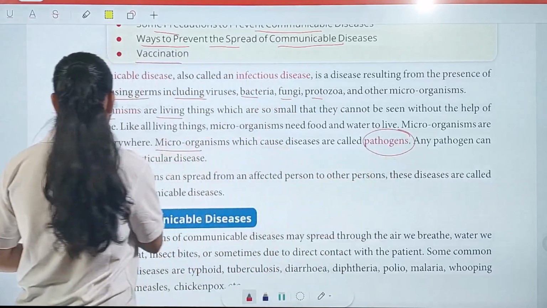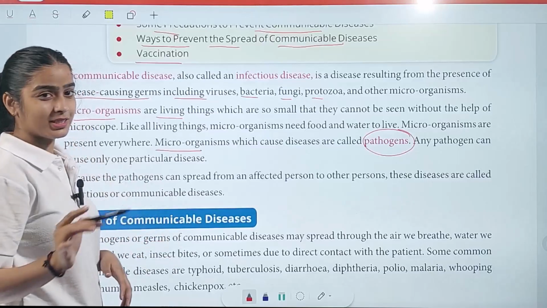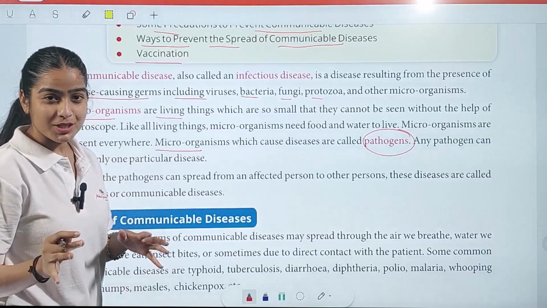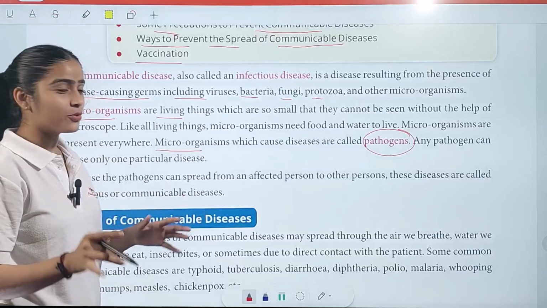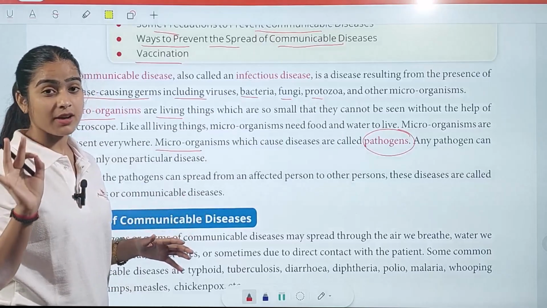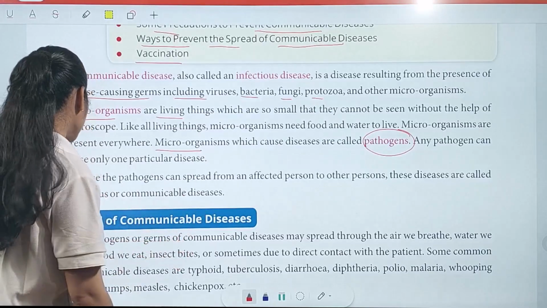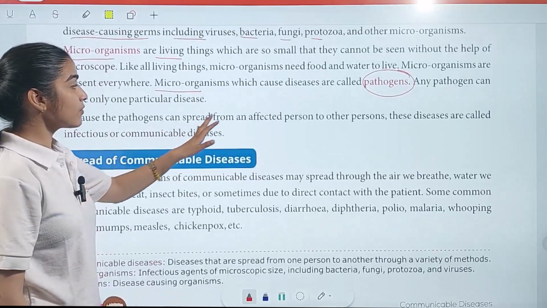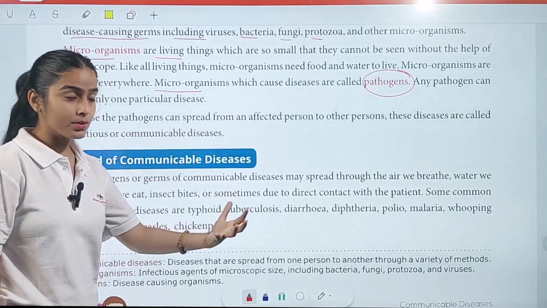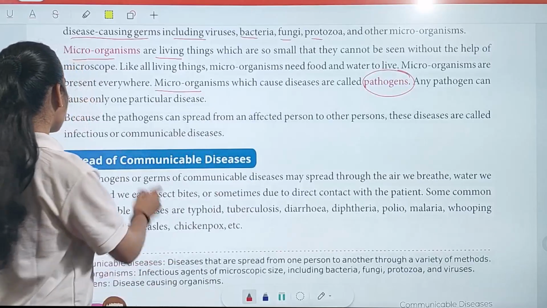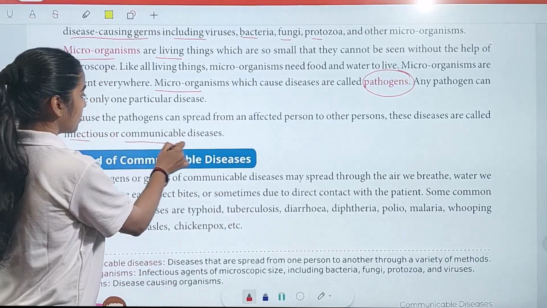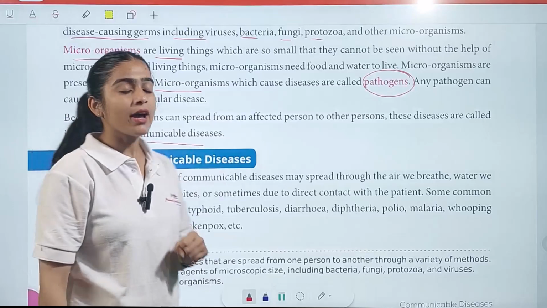Any pathogen can cause only one particular disease. So they have specificity, right? Each and every pathogen produces only one kind of disease. Because a pathogen can spread from an affected person to another person, these diseases are called infectious or communicable diseases. For example, right now I have a cough.